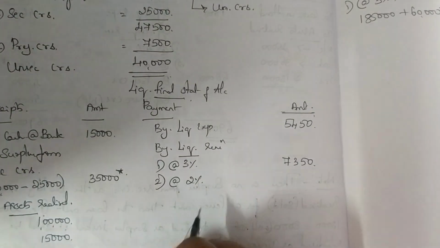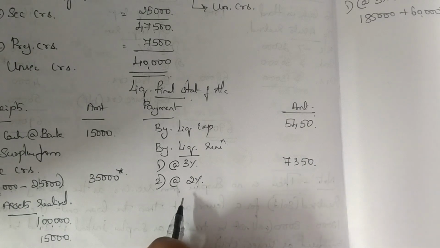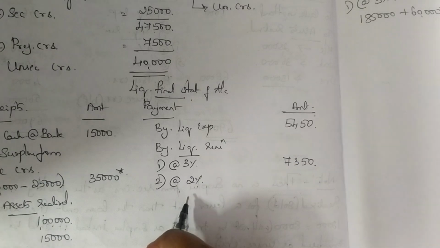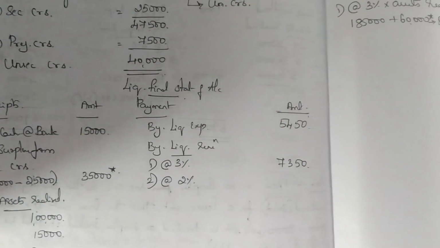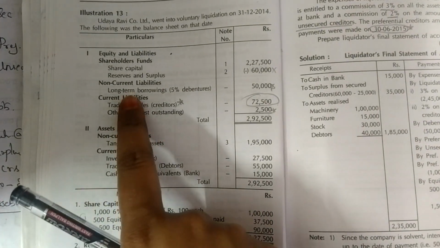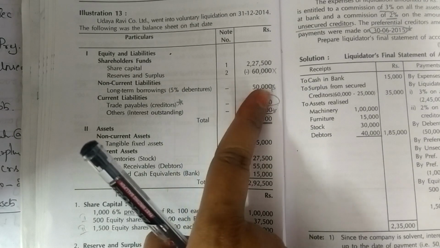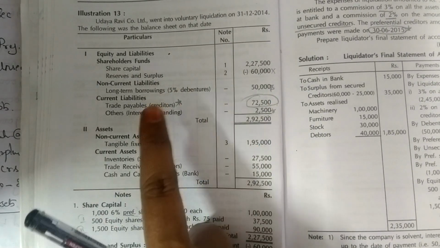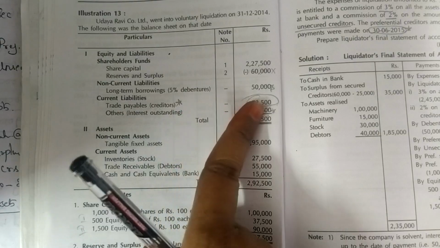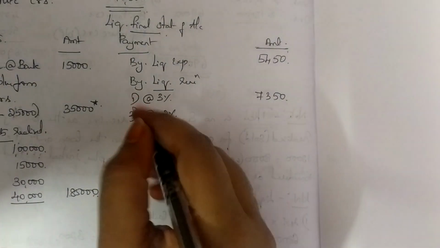Okay. Next 2% is on the unsecured creditors, but please check in the problem whether you have debentures. If you have debentures, write debentures and then do the calculation. If you don't have debentures, now itself you can do. But if you look into the problem, there is debentures given. Okay, they have told you long-term borrowing 5% debenture is 50,000. So debenture holders, I should write 50,000, as well as interest is given, which is 2,500. So I'll tell you how you have to do this debentures. Please concentrate here.